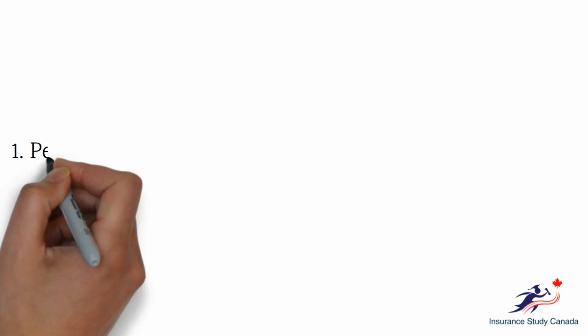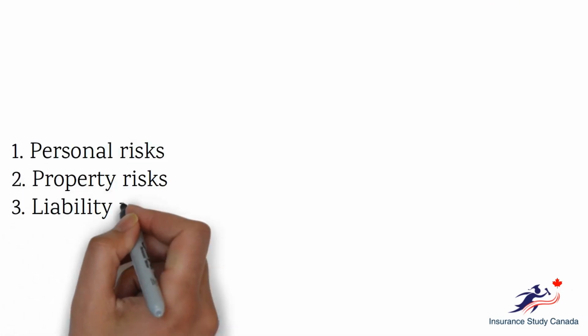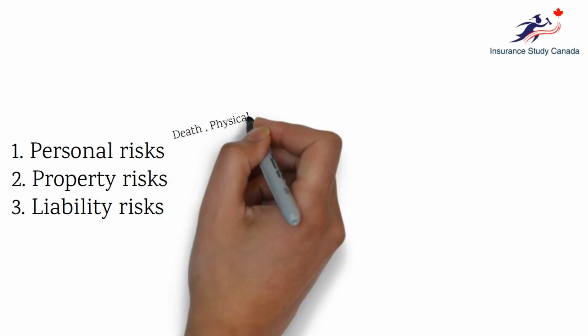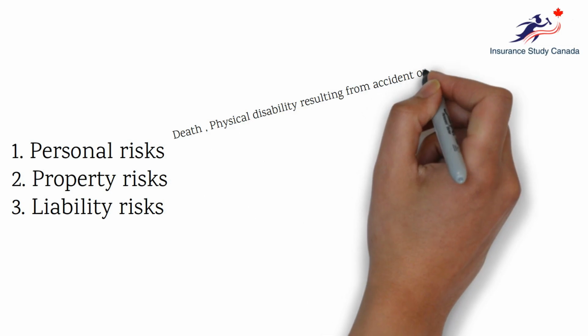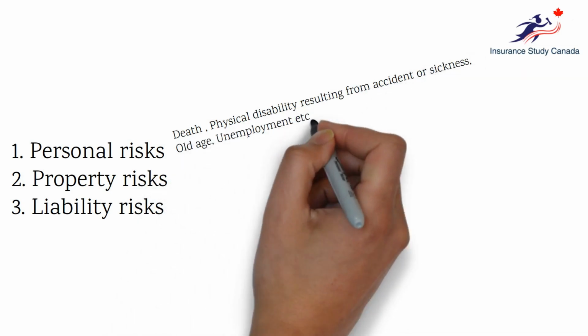Let's talk about the types of risks. There are mainly three types of risks: personal risks, property risks, and liability risks. What are personal risks? Personal risks are those where the chance of loss arises from the person's own bodily injury, loss of life, or loss of income. For example, death, physical disability resulting from an accident or sickness, old age, and unemployment.